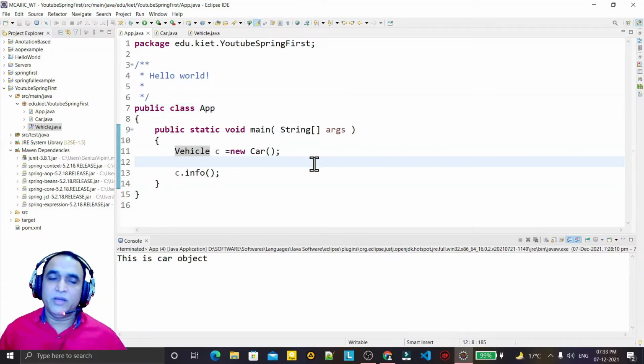So in this video I explained what is loosely coupled, what is tightly coupled, what is upcasting, what is directly creating an object, and what condition you require in Spring. You are required to avoid the new operator and create the object without using the new operator. That is all about the Spring environment.